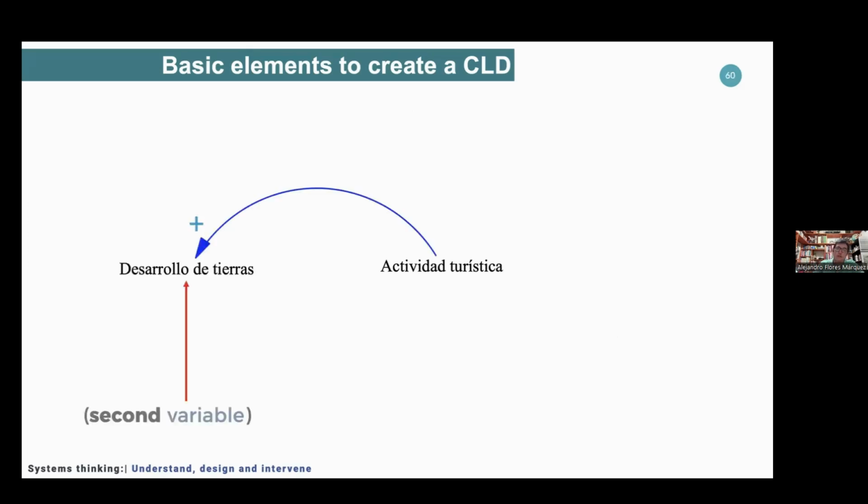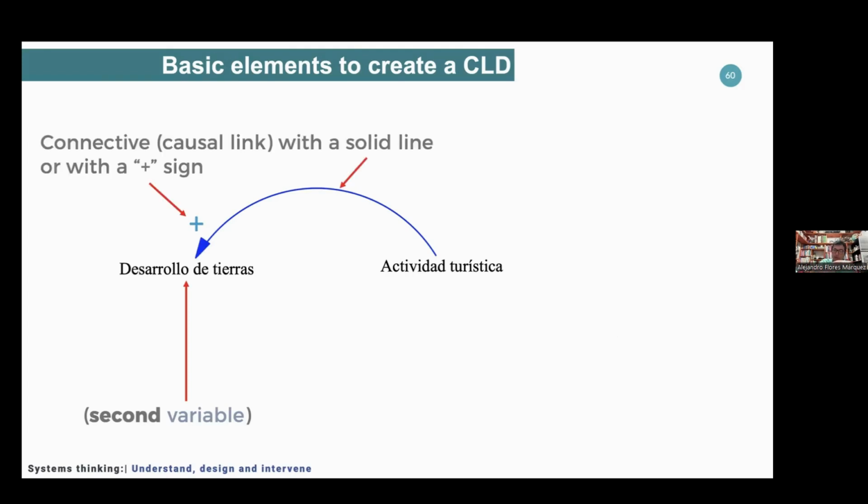And when we link it to the land development, which is the second variable, the rationale here is that the more touristic activity, the more land development, which is something that probably most of us would agree. As you see, there's a causal link. It's solid. It's a positive sign. So that means more activity, more development, less activity, less development, which makes sense, right? It's basically supply and demand.